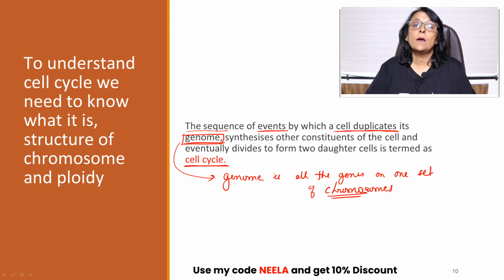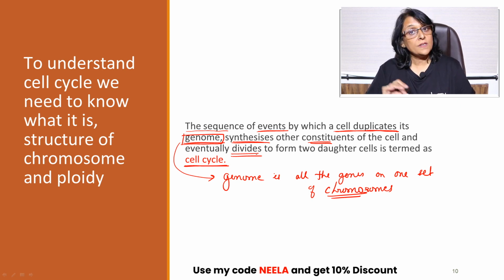We will be talking about this in detail in the later part of this lecture. So there is genome duplication, synthesis of constituents. Whatever is required by the cell, that has to be synthesized, and then the cell is going to divide. This is what happens in the cell cycle. So this is a technical definition which we were trying to interpret.